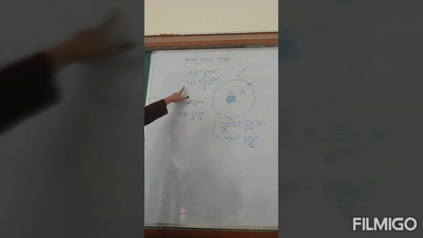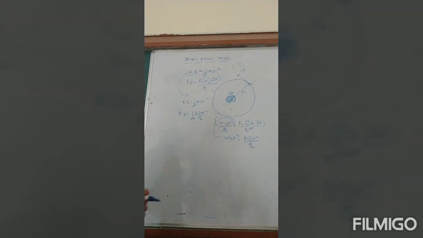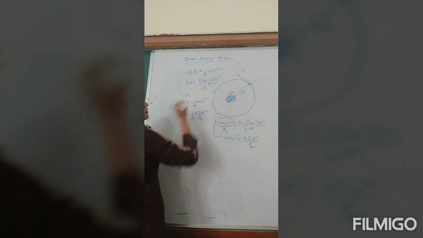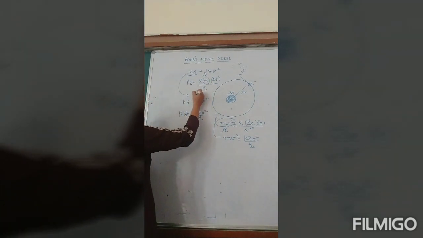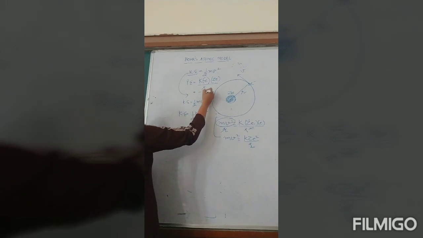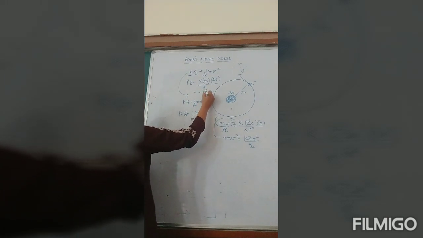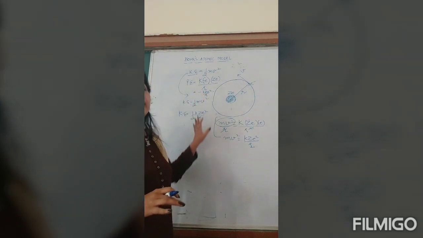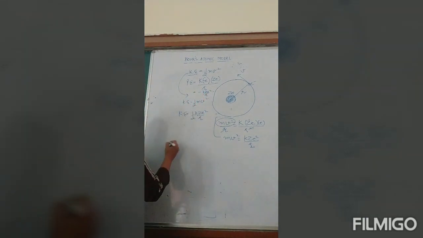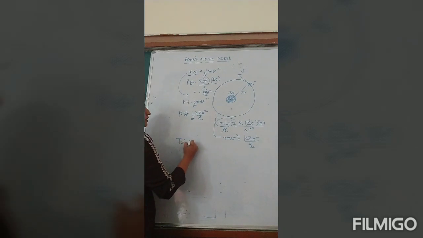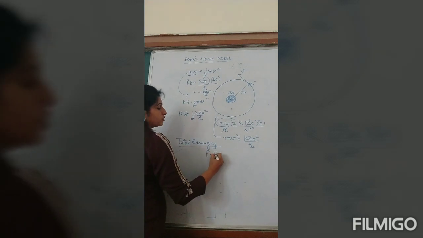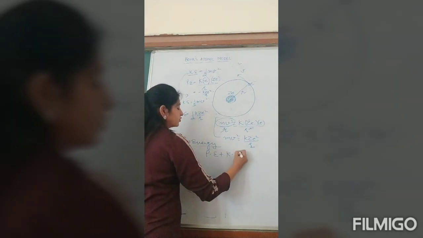And here, while writing potential energy, the charge on the electron is negative, so we will put a negative sign here. So potential energy is minus K ZE square over R, because in total energy we need to consider sign also. Now what will be the total energy? Total energy of the electron is given by potential energy plus kinetic energy.